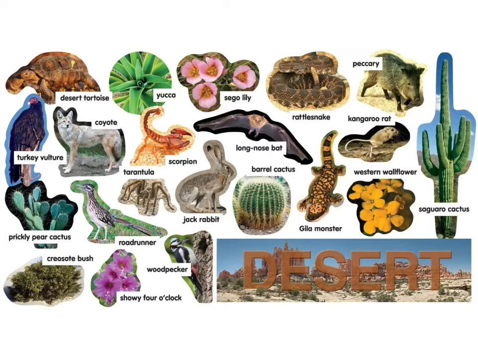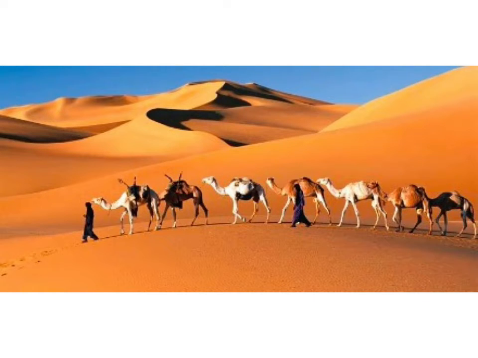For example, camel. Let's study the adaptations in camel. Camel has long legs which help to keep its body away from the hot sand in the desert. It can drink large amount of water when it is available to it, and it can store it in its body. A camel's body is adapted to save water in the dry desert, and it passes very small amount of urine and dry dung. It does not sweat.